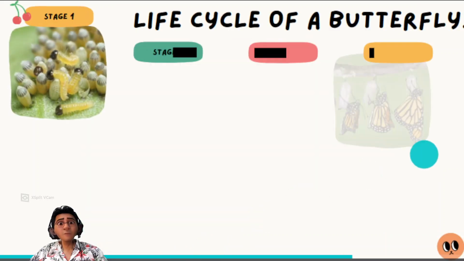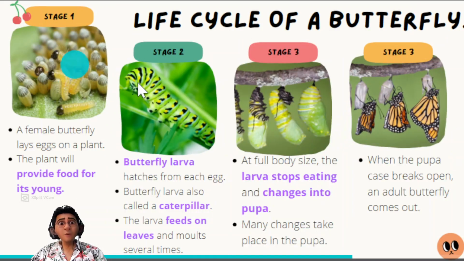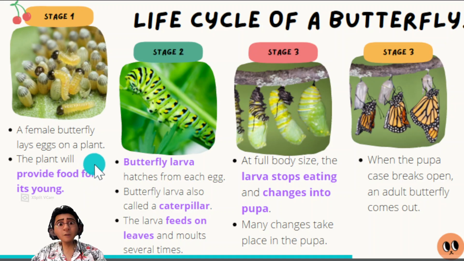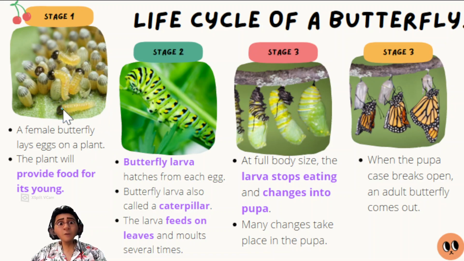Next, life cycle of a butterfly. Everyone knows a butterfly, and a butterfly has 1, 2, 3, 3 stages. The first one is a female butterfly lays eggs on a plant. The plant will provide food for its young. So here, a female butterfly lays eggs on a leaf, to be more specific, and then it will hatch and eat the leaves. The plant will provide food for its young.